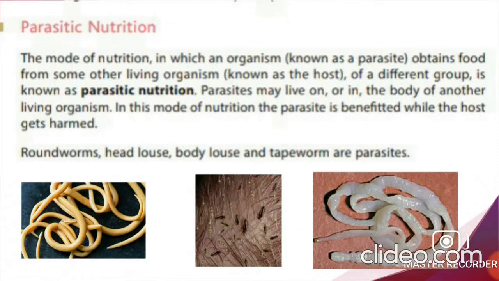And the living organism from which a parasite obtains its food is called the host. Children, here you need to remember two terms, that is parasite and host. The parasite lives on another living organism for food, and that living organism we call the host.